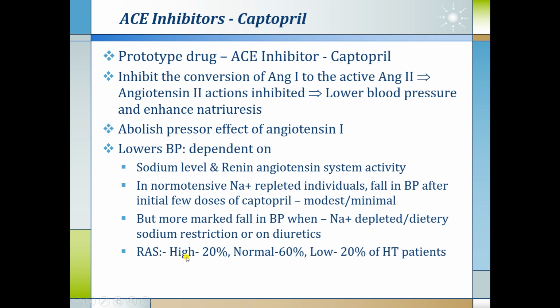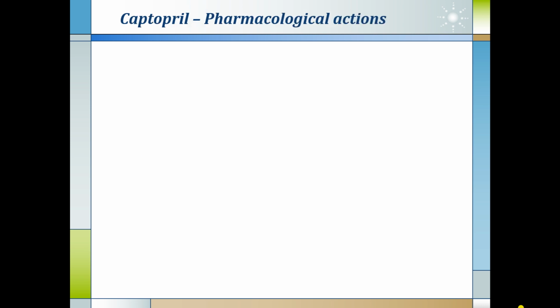Renin-angiotensin system activity is found to be high in 20%, normal in 60%, and low in 20% of hypertensive patients, but still ACE inhibitors are helpful in most of them. When renin levels are high, ACE inhibitors cause a marked fall in blood pressure.